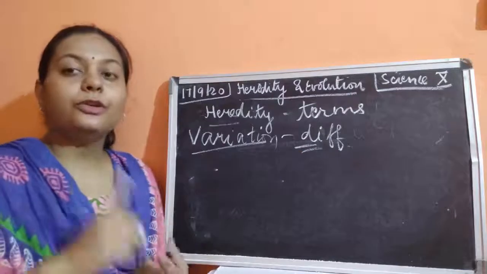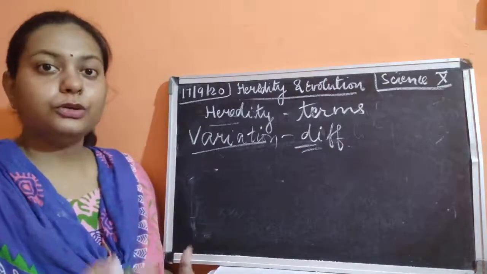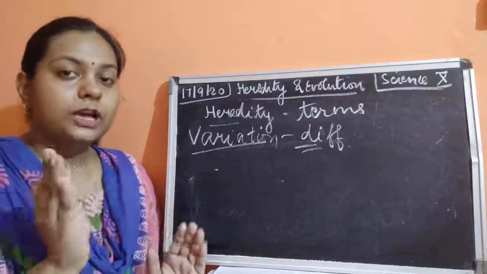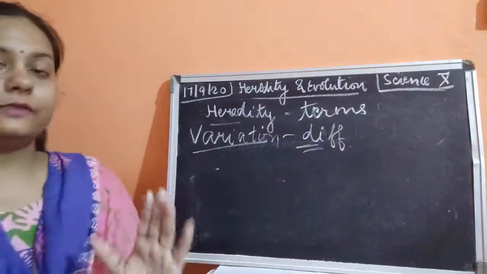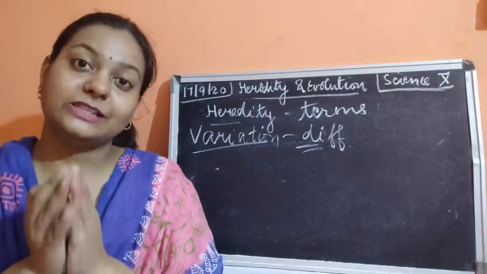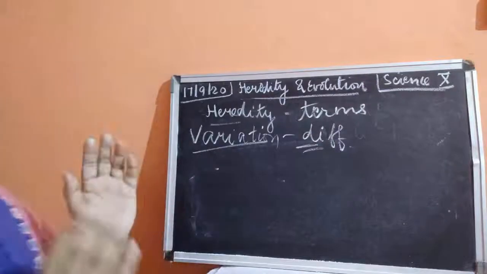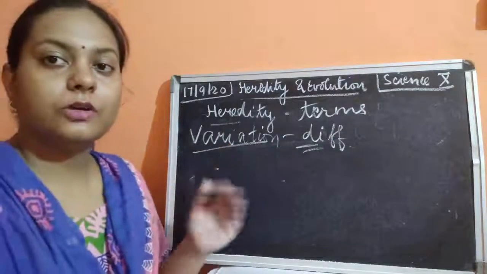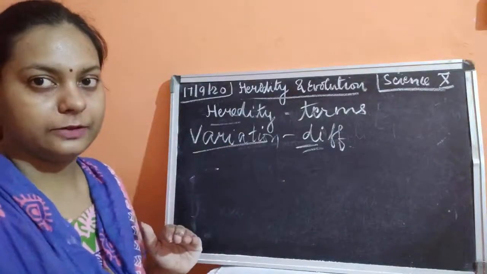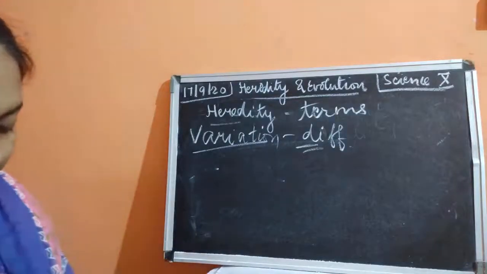How do you know that I am your science teacher? How do you know that? By seeing my face, you recognize that the face which is looking like me is of your science teacher. So we can see that there are differences because of which you are recognized by different people. So this is known as variation. I think this might be very clear to you all.